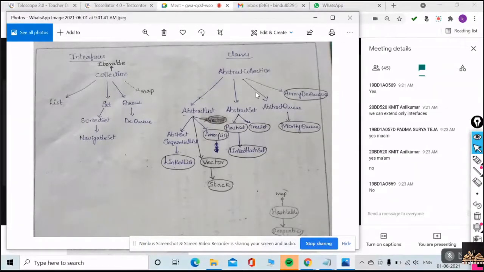Look at the things. Suppose a Collection. The Collection interface is implemented by AbstractCollection. Look at the mouse pointer where I am pointing. There is an AbstractList which implements the List interface.